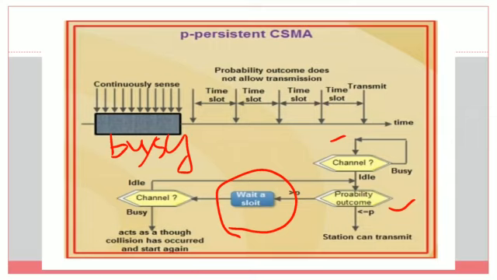If the probability is less than or equal to p, then it will transmit the packet. If the probability is greater than p, then it will wait for a time slot, meaning it will wait for a random amount of time. After the timer times out, again it will check whether the channel is busy or idle. This is the p persistent CSMA working strategy. Clear?